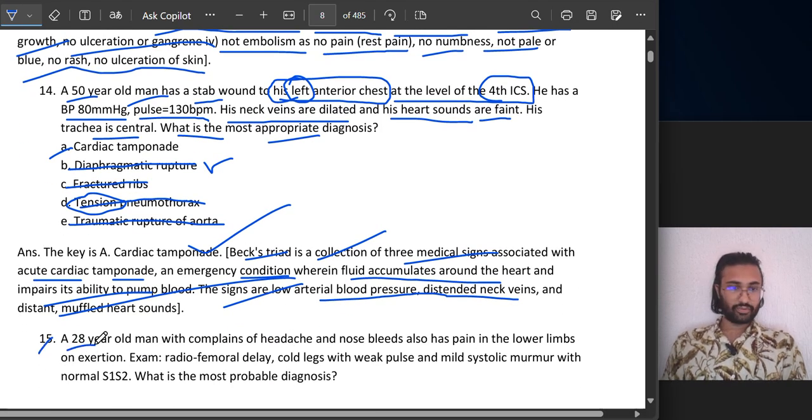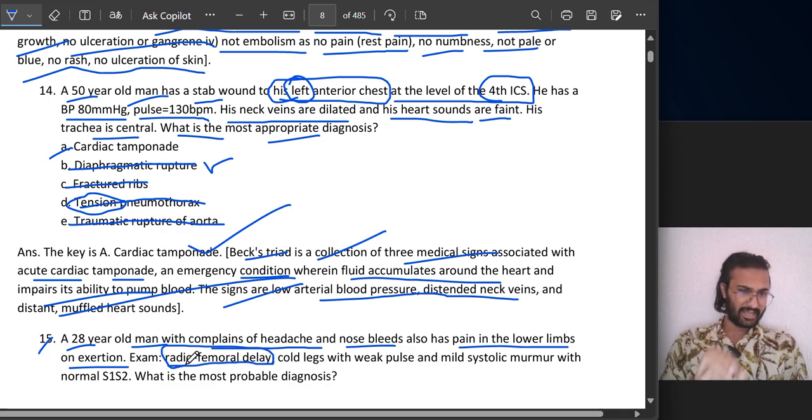A 28-year-old, 28 is a young age. A 28-year-old male patient complains of headache, nose bleeds, and has pain in the lower limbs on exertion. Radiofemoral delay is seen. This word is very characteristic of one thing.